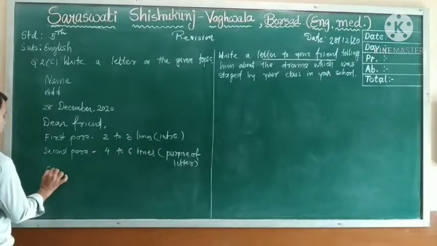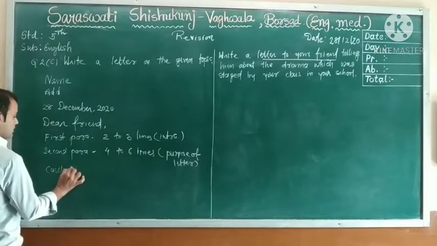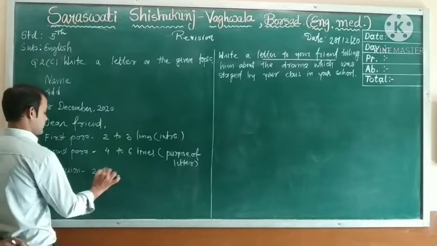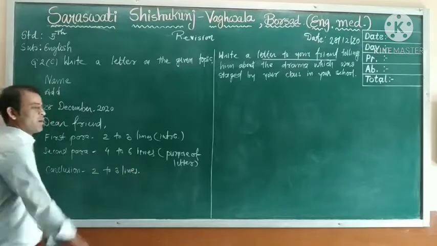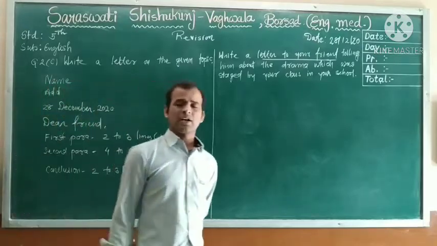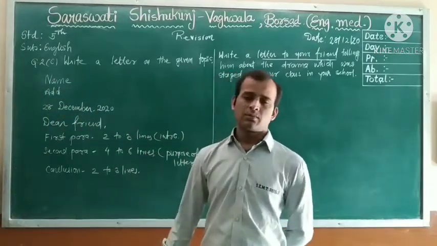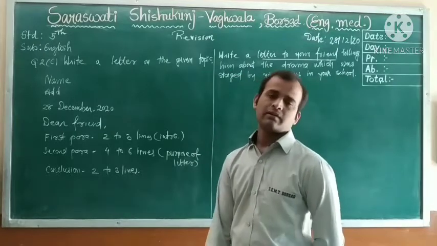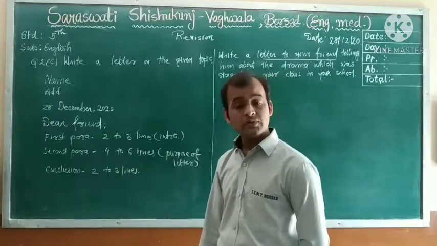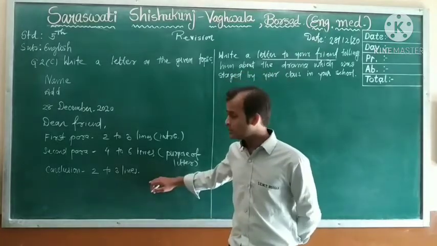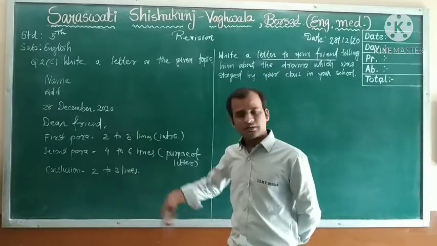Conclusion. What do you call conclusion? Only 2 to 3 lines. You can write events, or convey my regards to your parents. Like that. I hope you will write me soon. You can say conclusion. Next, close.